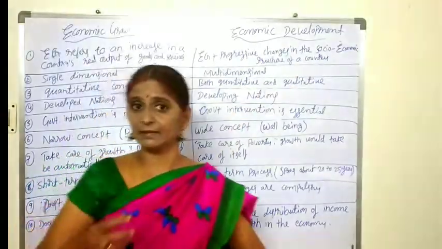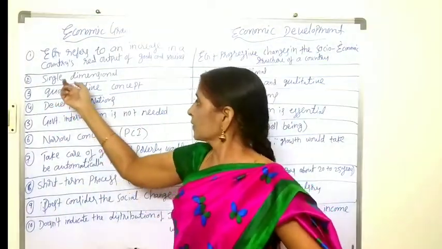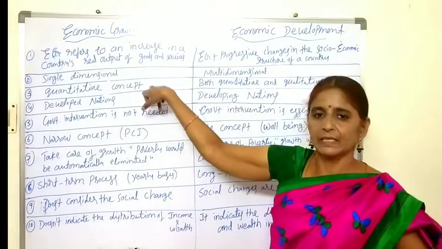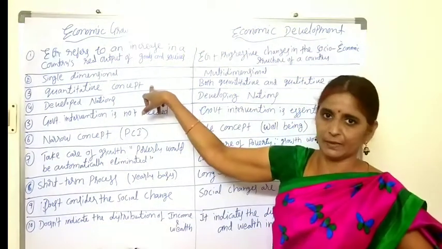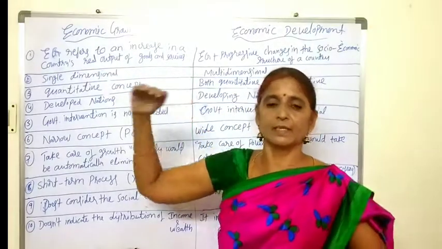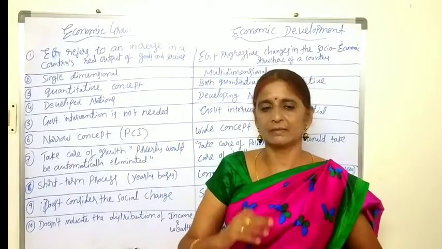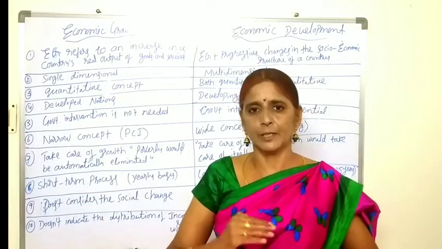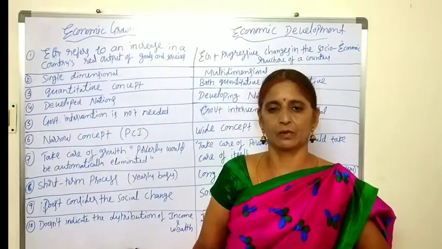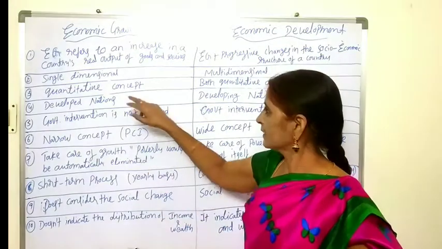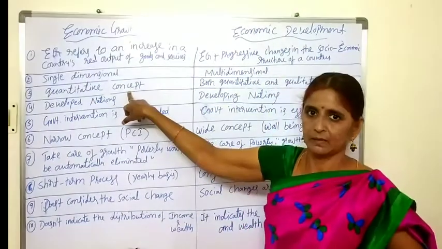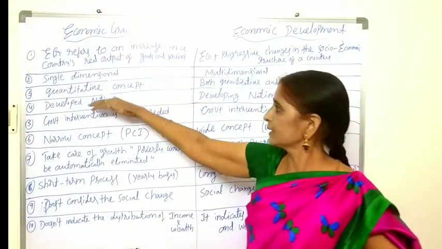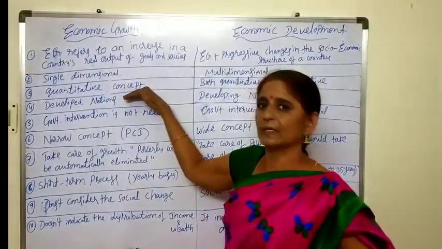And next one, what is the third difference between them? Growth is a quantitative concept. It studies only the quantitative aspect of the economy, that is, how much the output has risen. It concentrates only on the growth of the quantity of goods and services. It is not concentrating on the improvement of the people. Hence it is considered a quantitative concept.